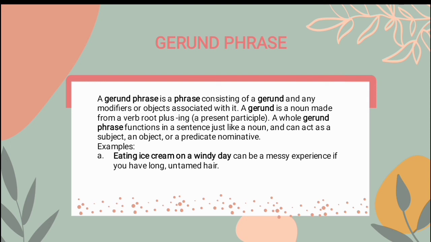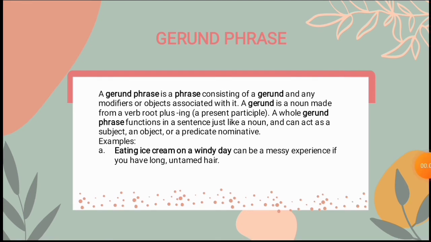The example of gerund phrase is eating ice cream on a windy day can be a messy experience if you have long untamed hair. Gerund phrase dalam kalimat ini adalah eating ice cream on a windy day yang termasuk sebagai subjek. Gerund ini sangat berbeda dengan participial phrase dikarenakan jika gerund diperlakukan sebagai benda di dalam kalimat, maka present participle diperlakukan sebagai tindakan, sesuatu yang dilakukan, bukan sesuatu yang menjadi subjek atau objek kalimat.